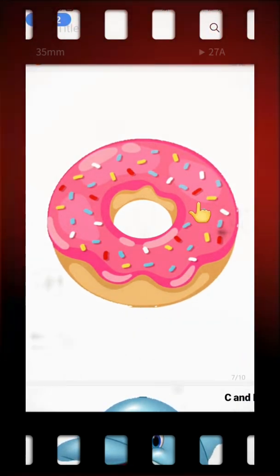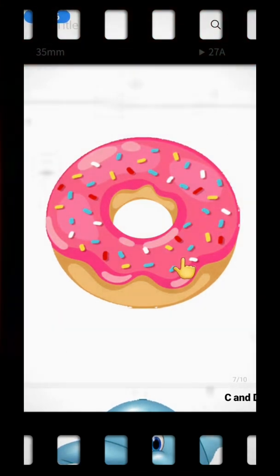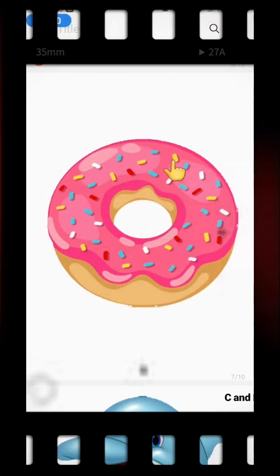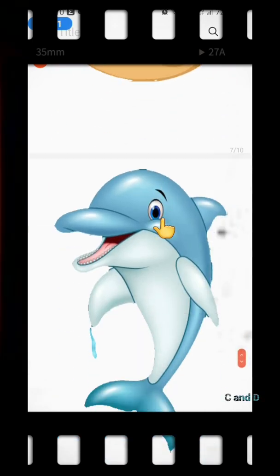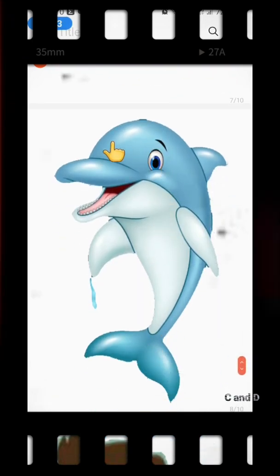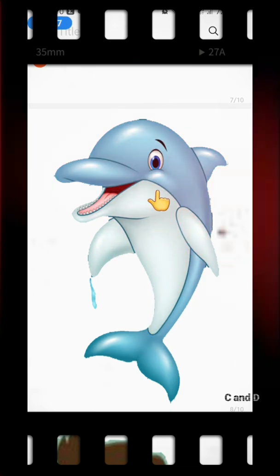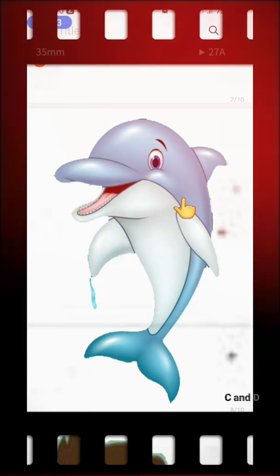This is, we all love it, very yummy, and we get it in the bakery. What is this? It is a donut. Da, donut. Yes. And it is a dolphin. The dolphin is very friendly and it loves kids. डॉल्फिन को बच्चे बहुत पसंद हैं. This is a dolphin.